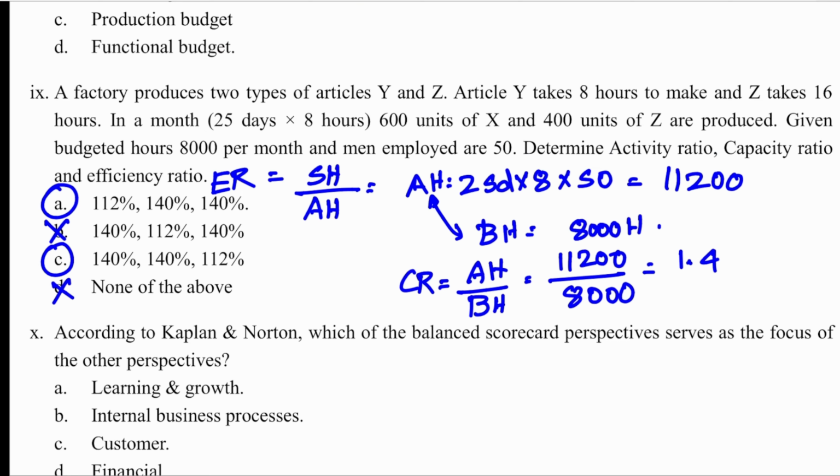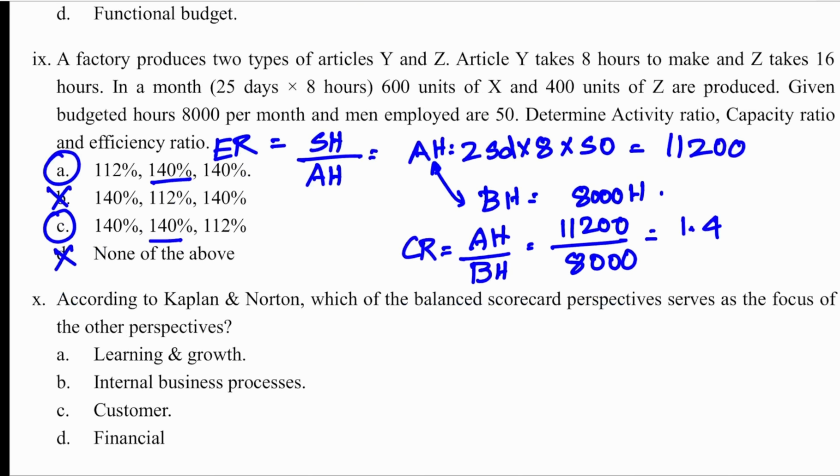Now B capacity ratio is 112%. So this is capacity ratio. 1.4 is there in option A and C. So that means you have to calculate one more ratio. That means you'll have to calculate standard hour. Standard hour is calculated by how? X, no, X is not there. It is Y and Z.